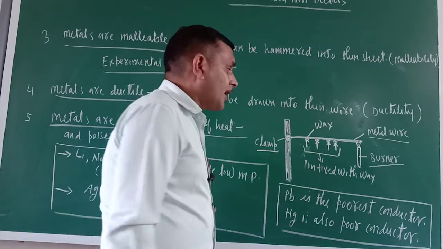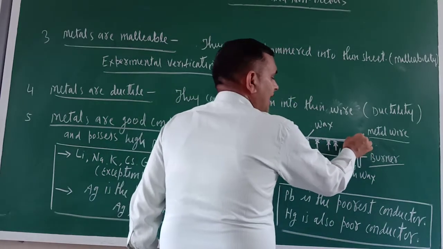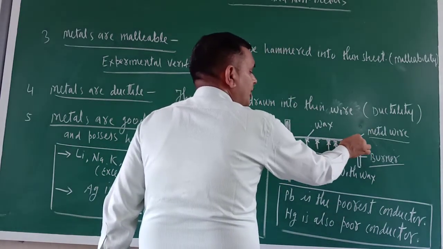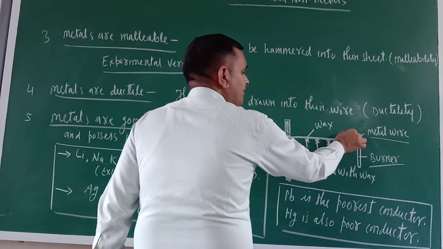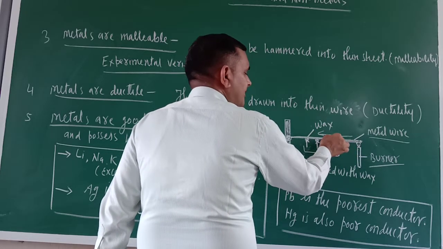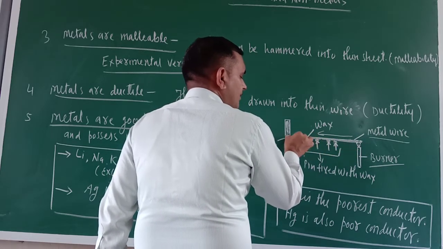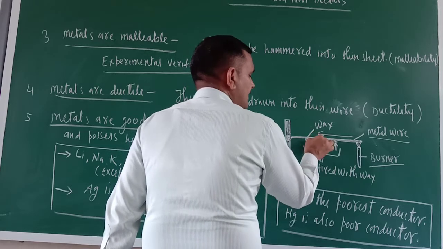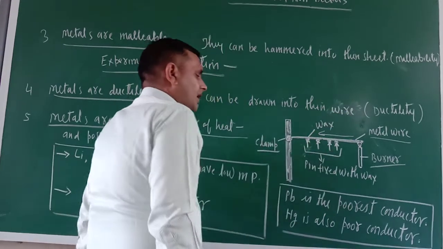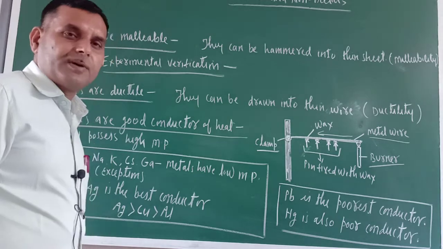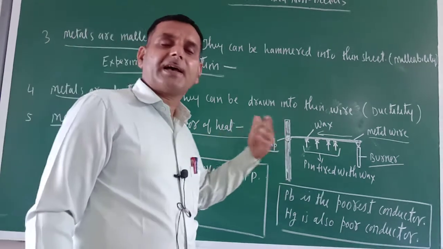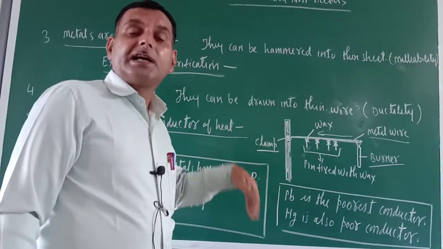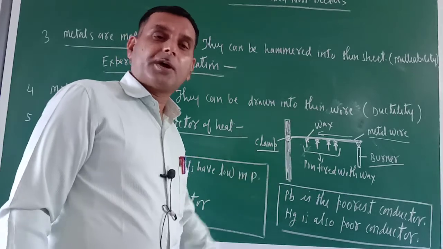Why? Because you are heating this end, and since this wire is a good conductor of heat, it will pass heat in this direction, and this area also becomes hot, and the wax will melt and the pin will fall down. Okay, why?